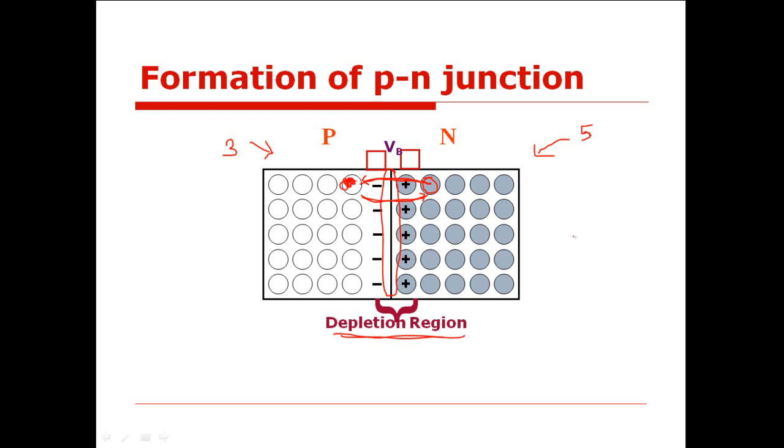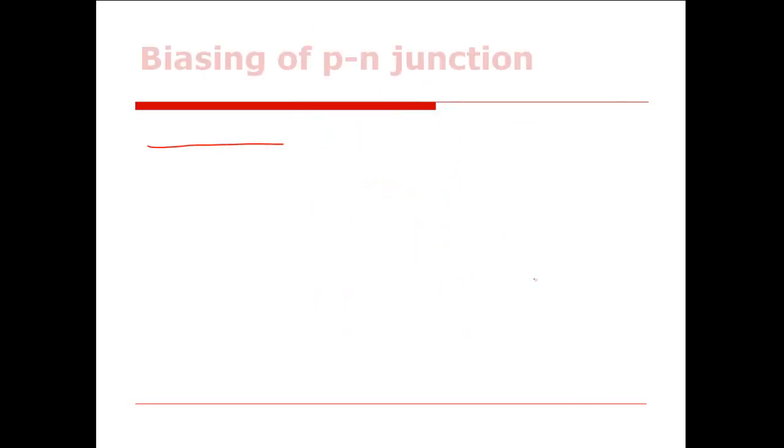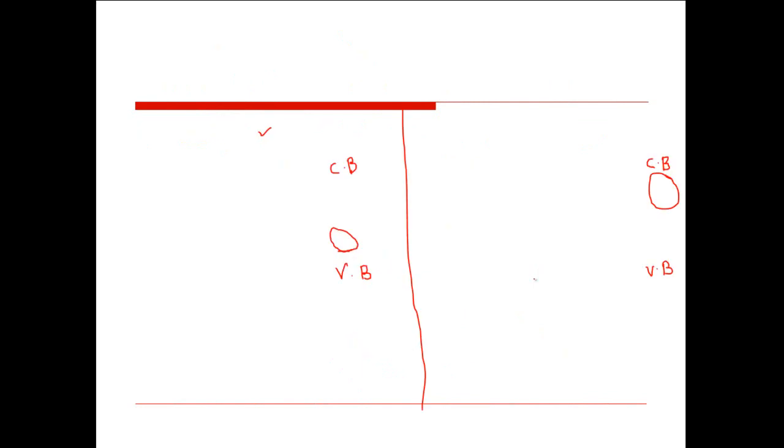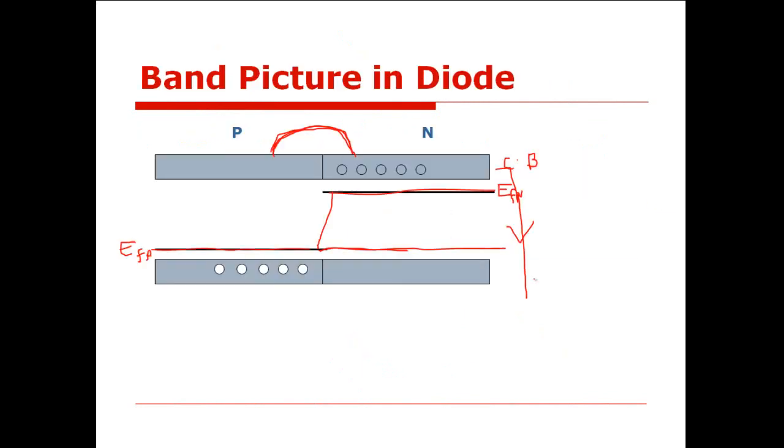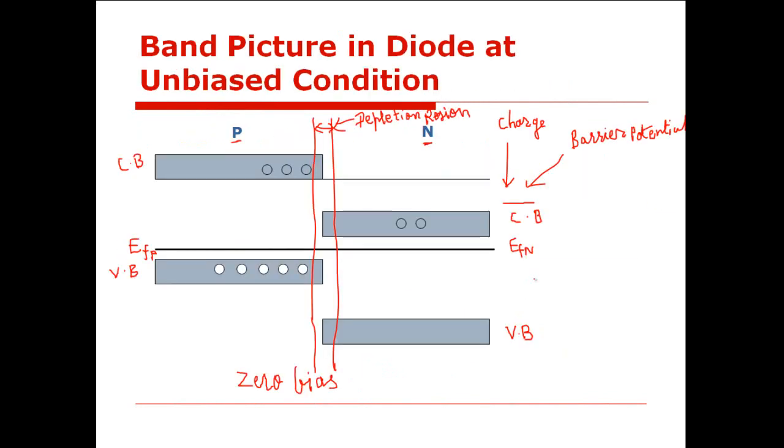Yes, sir. So then we call that the diode is formed. So here, for the initial diffusion of charge carriers from n side to p side, it is necessary that the two Fermi levels should align with each other. That is why the position of the Fermi level for p-type semiconductor should match the position of the Fermi level for n-type semiconductor. Then only such initial diffusion takes place.